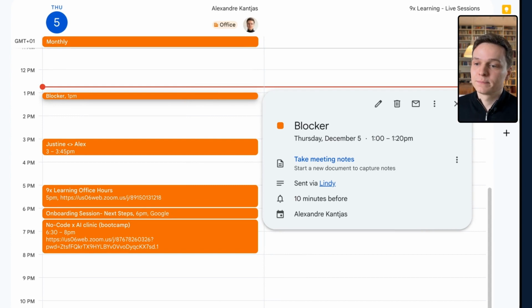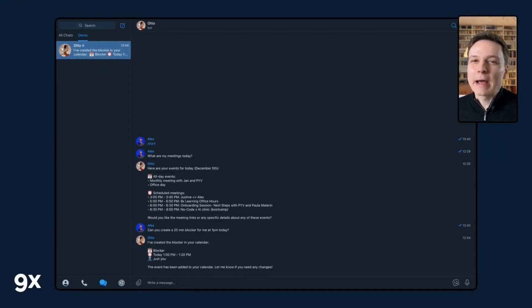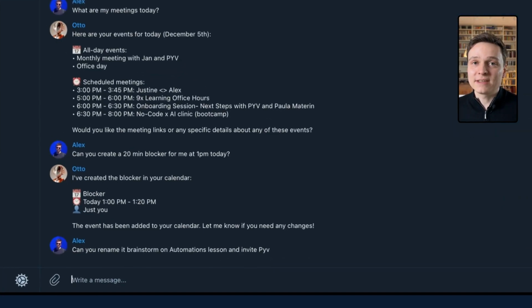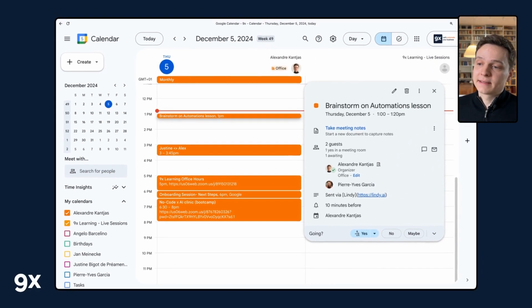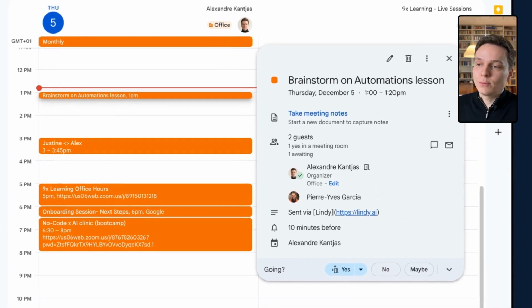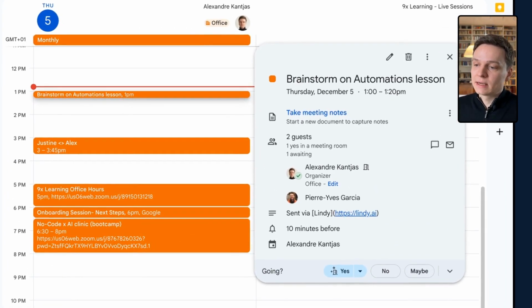So far, so good. Now let's see if we can also edit events. Now my blocker is more clear. I want to brainstorm on our lesson on automations together with Piv, my co-founder. Let's see whether it's going to be able to grab that event, change the title, and invite Piv to the blocker. If I head to my calendar, I can see that the same meeting was updated, brainstorm on automation lessons, and that my co-founder Piv was invited.